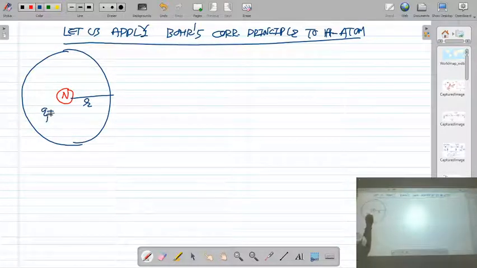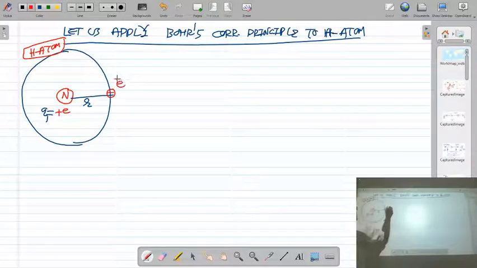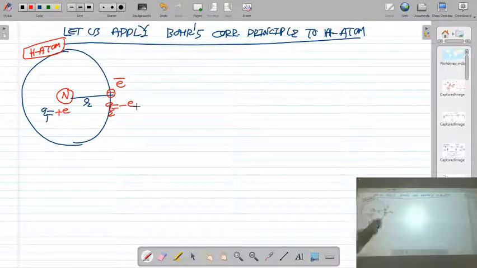In hydrogen atom there is a single proton inside the nucleus, so the charge of the nucleus will be plus e, because the charge of one proton is plus e. The charge of the electron will be minus e.